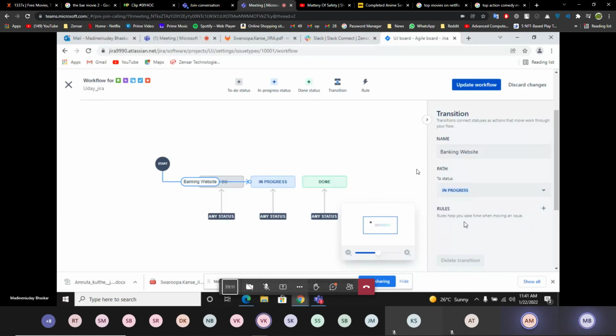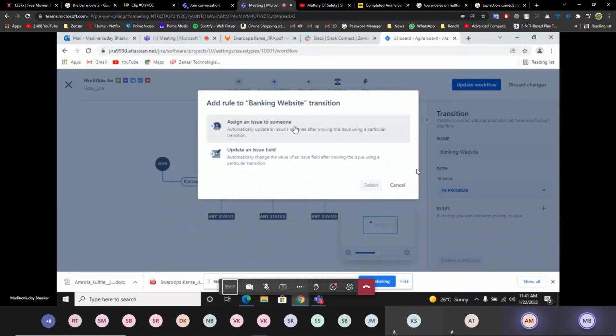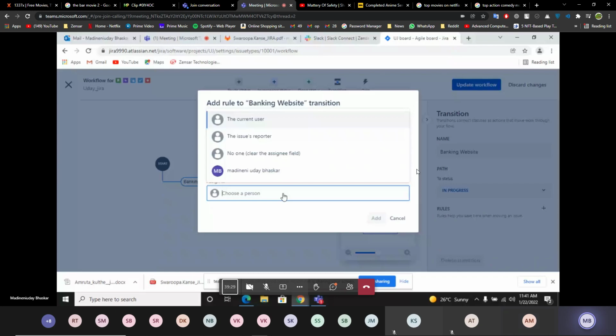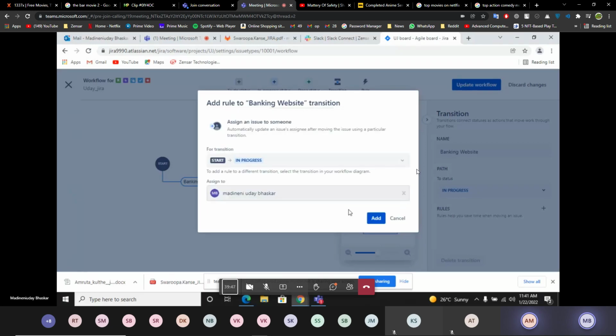Rules. No need to add any rules. Add one rule. Assign, update to me. Assign to someone, and also update one issue. First assign to someone. Select. Yeah, here you can choose a person, anyone's mail directly, or a person. You can assign your name only, no problem. Okay. Yeah, add. Now assign an issue to someone.